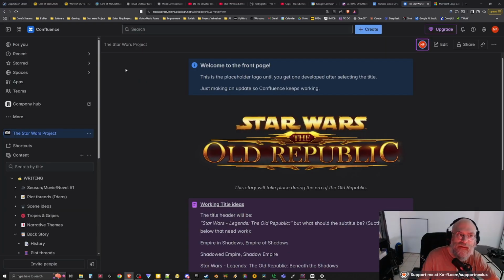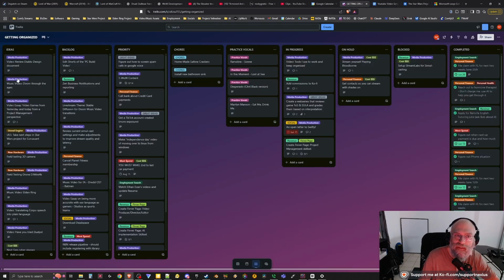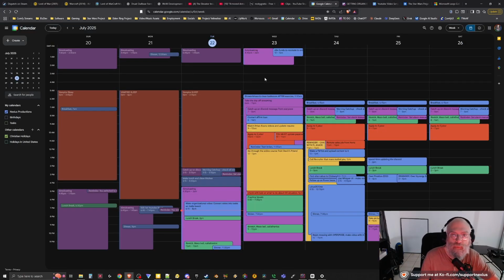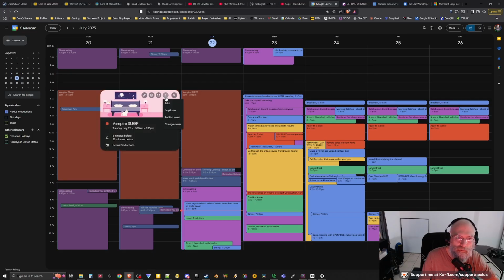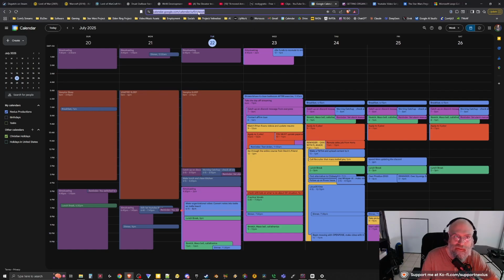Trello and Confluence are actually part of the same ecosystem. I think Atlassian, the company that made Confluence, bought Trello a little while ago. So I can actually link things together between Confluence and Trello. And then it's super easy to link things when it comes to Google Calendar and stuff, because especially when it's your calendar, you can just copy the link and paste it. And there's other things you can do.